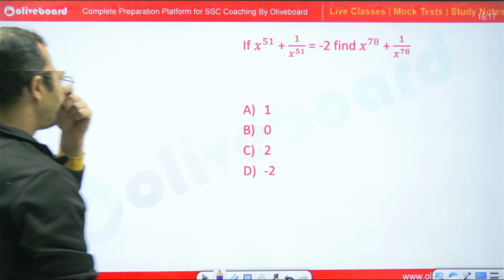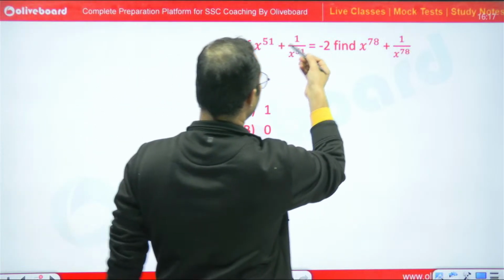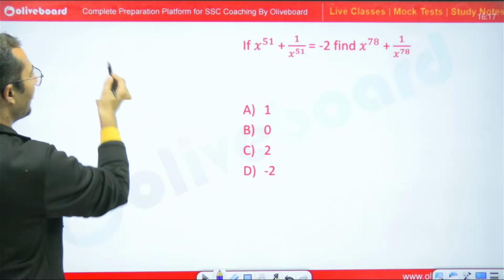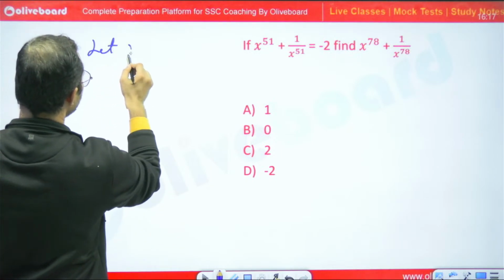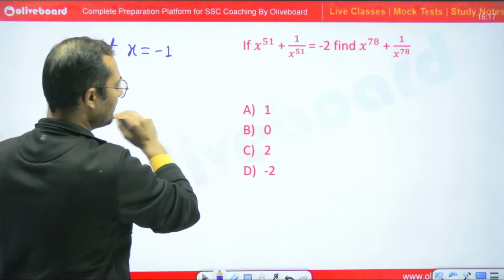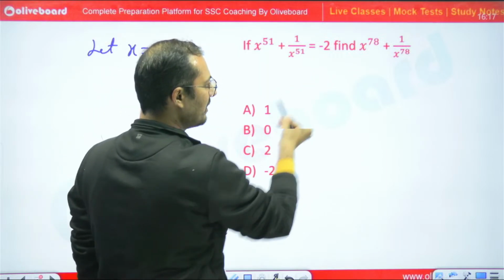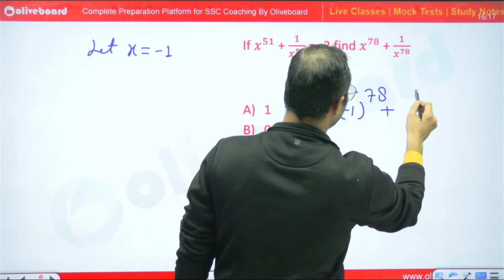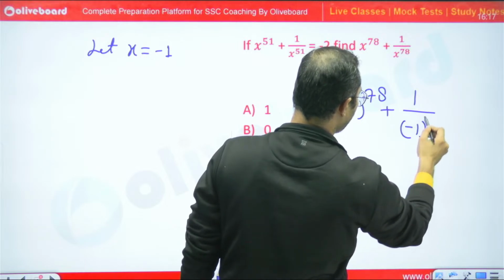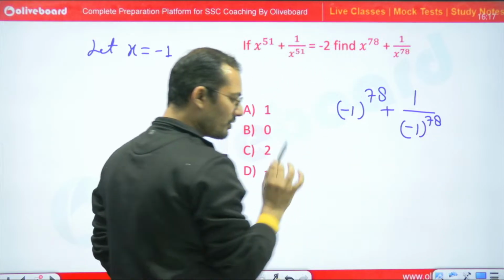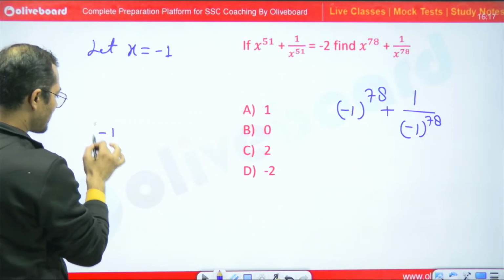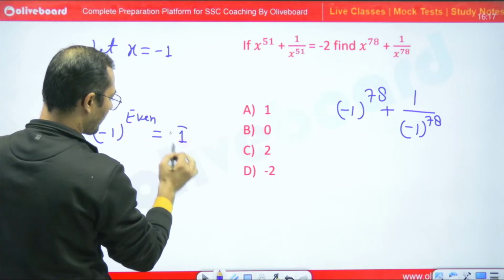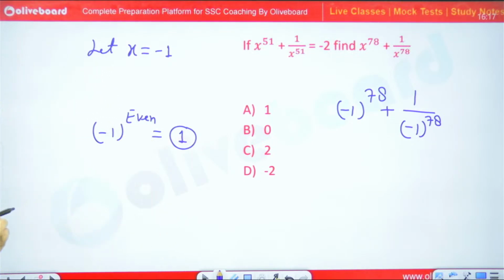See, x to the power 51 plus 1 upon x to the power 51 is equal to minus 2. So simply I can say let x is equal to minus 1. So this will completely satisfy. Just put minus 1 to the power 78 plus 1 upon minus 1 to the power 78, right? We know that an even power of minus 1 will give us 1, positive 1.